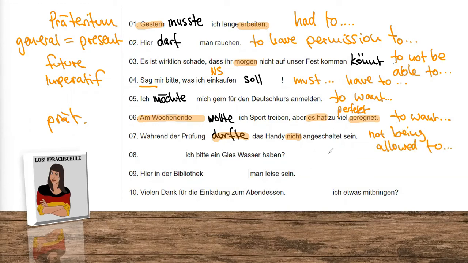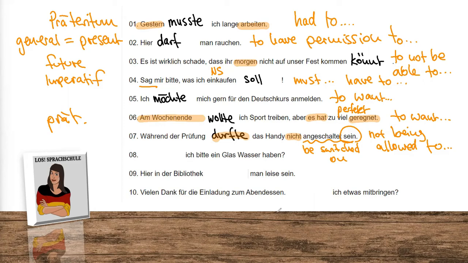Why is it a little harder? Because this one here is something you maybe have learned already, maybe you haven't. Actually, it just means be switched on. And the be is our verb that is on the final position. Durfte das Handy nicht angeschaltet sein. But everything else stays the same.